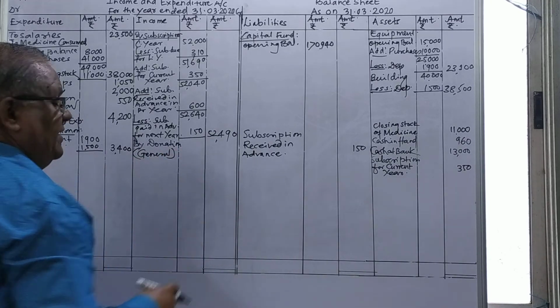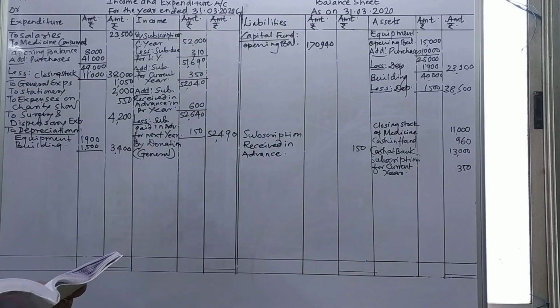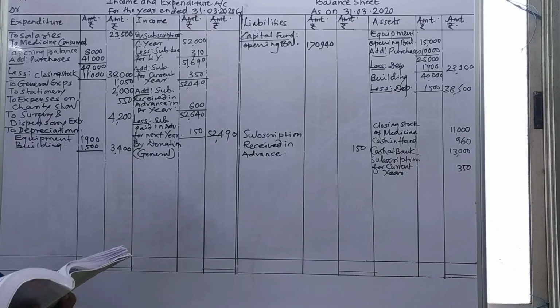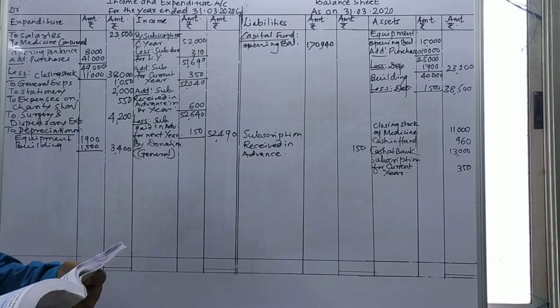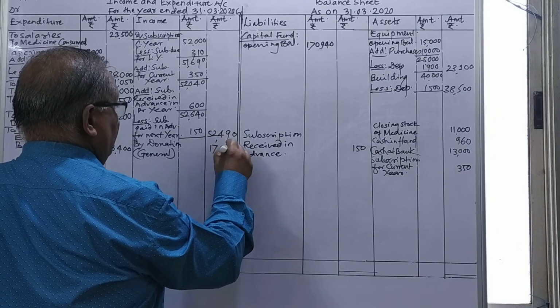So donation, there are three types of donation: special donation, direct and liability side, and general donation goes to the outer column of the income side. So general donation is there, 17,500. I'll take your outer column 17,500.